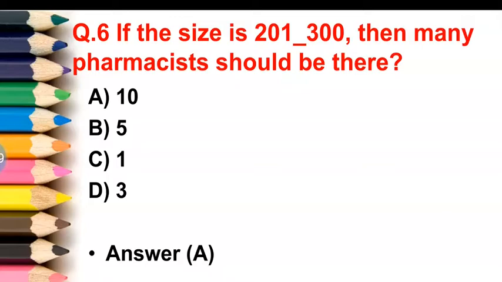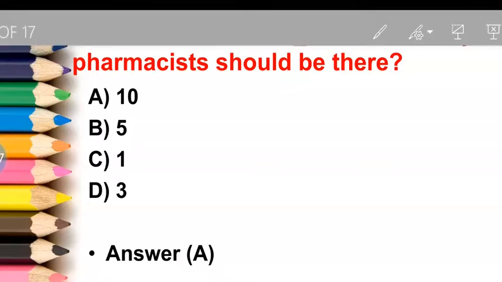There are various options. First option is 10. Second is 5. Third option is 1. Fourth option is 3. The correct answer is 10. Ten pharmacists are required for the hospital size of 201 to 300 beds. So answer is option A.